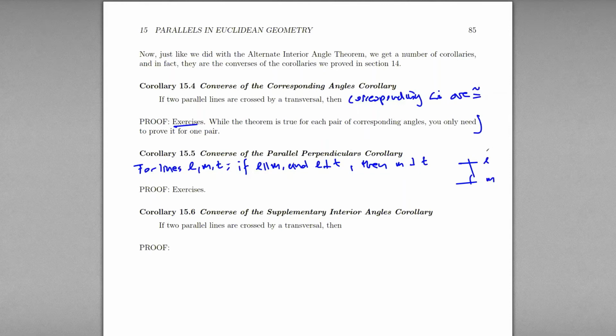So here we're starting off with them being parallel. Suppose that one of them is perpendicular, then the other must be as well. Excellent.